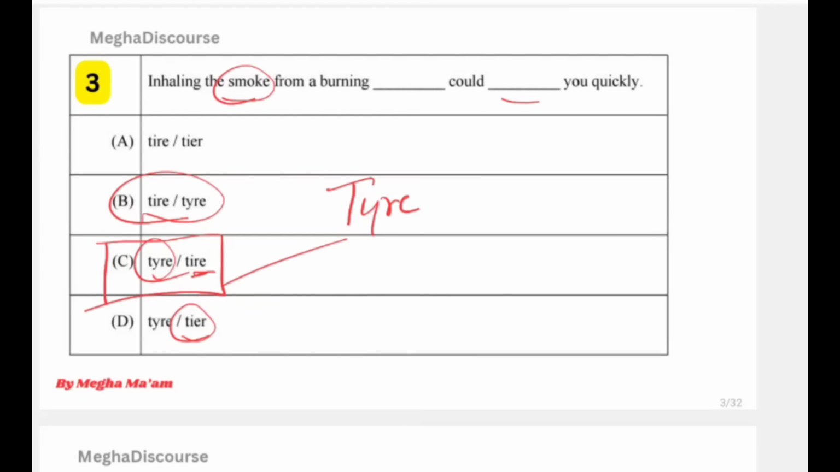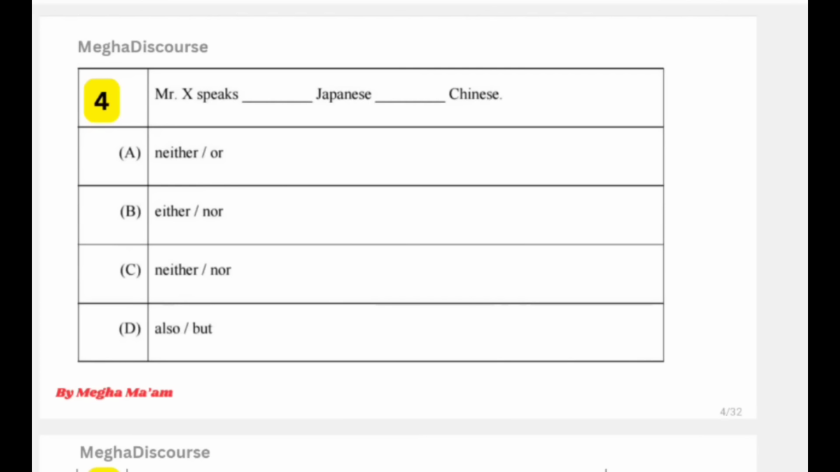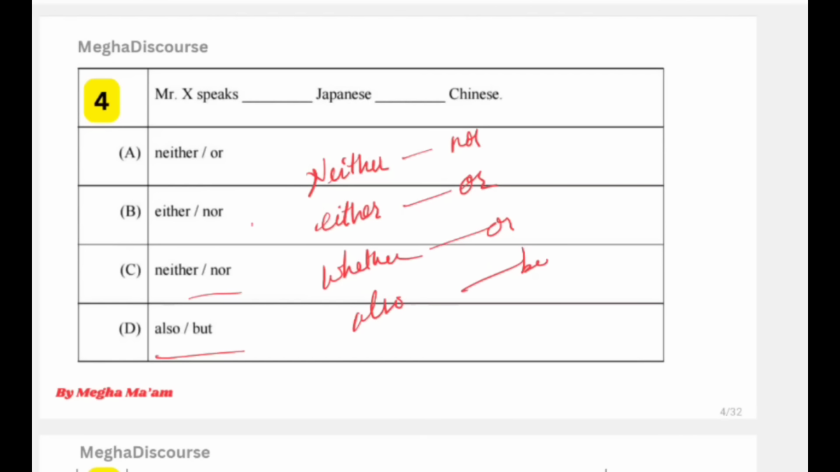Now the next we have question 4: Mr. X speaks dash Japanese dash Chinese. Options we have: neither nor, either or, neither nor, or also but. So this is a question from conjunctions. First we should know we have pairs like neither nor, either or, whether or, also but, as well as. So these types of conjunctions we have. Now look at this question.